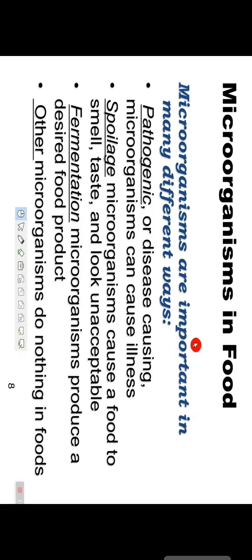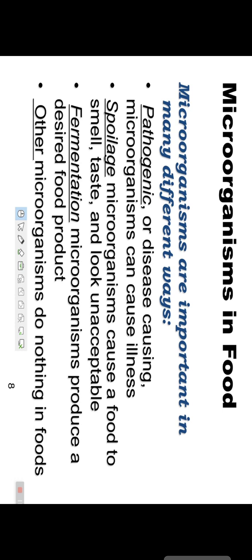Microorganisms in food. Microorganisms are important in many different ways. Already I told you, microorganisms are important and harmful. Both are present in the food industry. So how are they important? Pathogenic or disease causing microorganisms can cause illness. These are the important. No, this is not important, this is actually important for the microbes. In terms of microbes, their pathogenic activity is important for them.